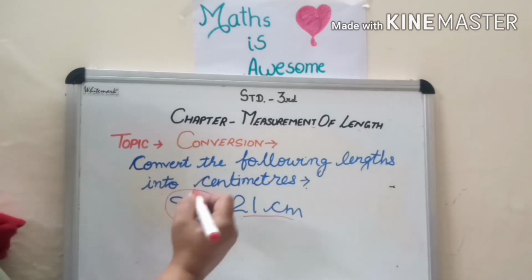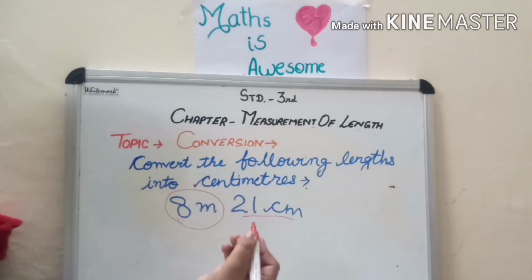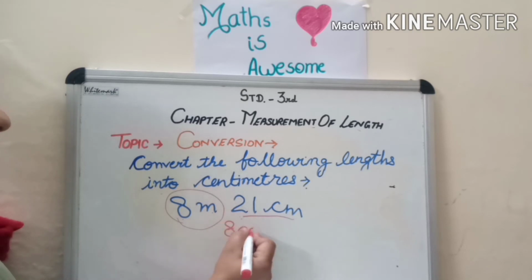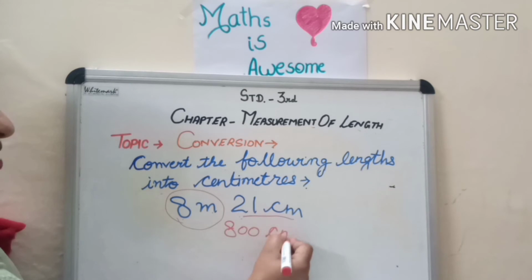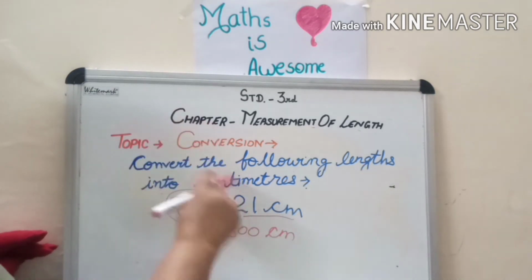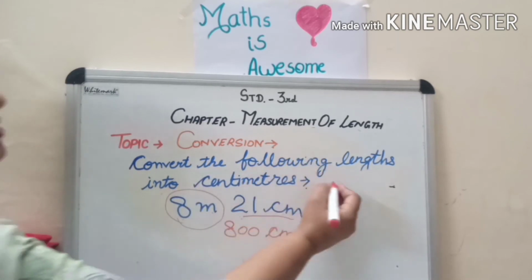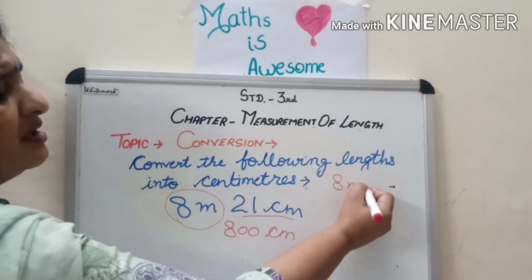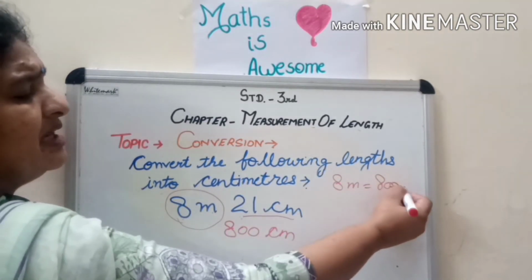Okay children. In 8 meter, we know how many centimeter are there. Either you can write 8 into 100 or you can simply write 800 centimeter. But this is not the answer, children. If the question is to convert the following length into centimeter, and the question is 8 meter, then the answer will be 800 centimeter.